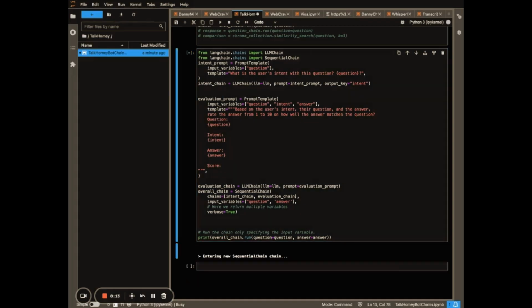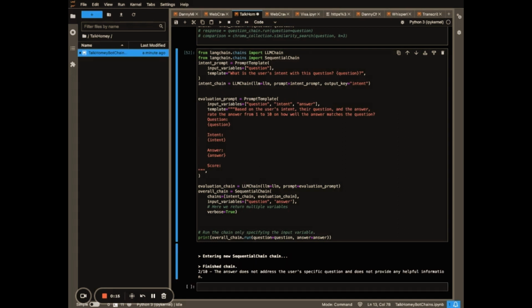Finally, for step three, what I want to do is take the intent and the answer alongside the question and say, is this a valid answer? And by doing this, I can really give the user something a lot more useful. Both the end user who's using the chatbot on the site, but most importantly, the user of my product, the one that I'm selling to, the realtor who's adding this to their website.